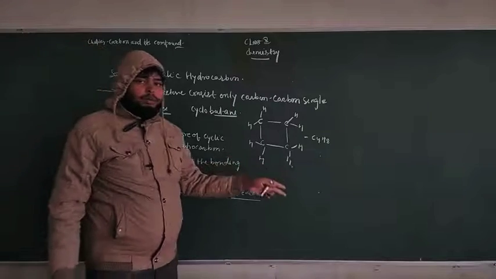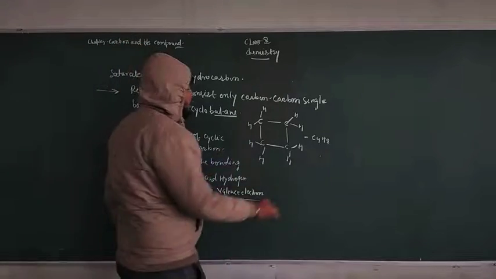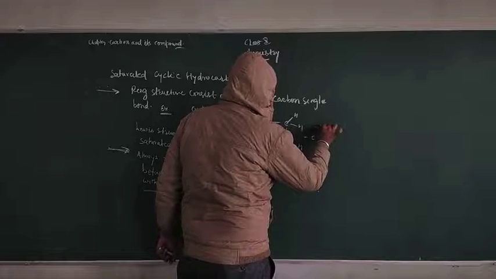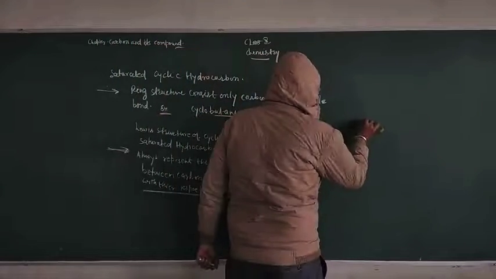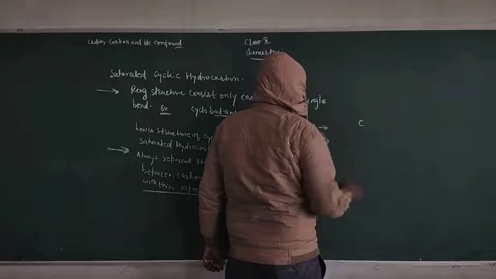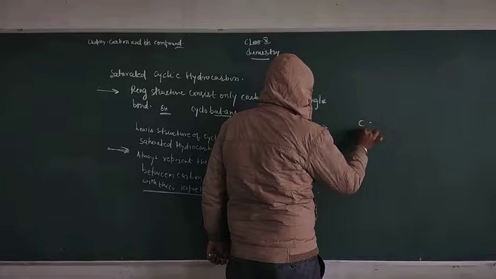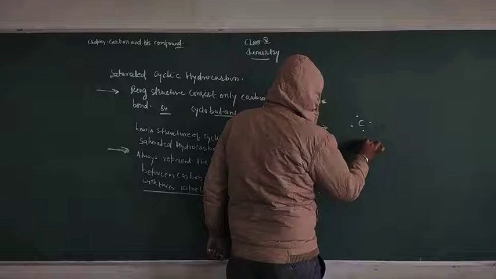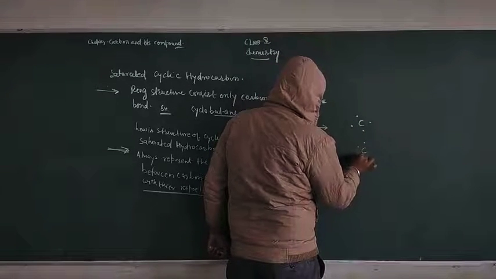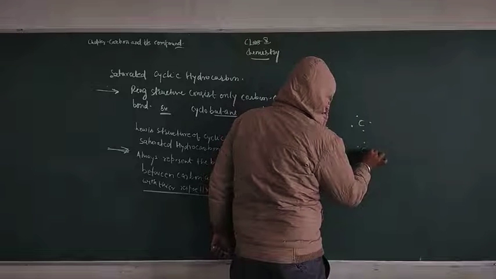In the usual way, we prepare cyclobutane as a Lewis structure. Just like this, we draw the first carbon with 4 electrons, 1, 2, 3 and 4. Just like the second carbon, 1, 2, 3 and this is 4.